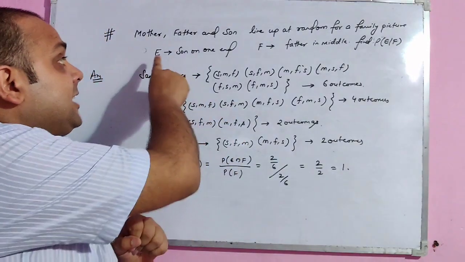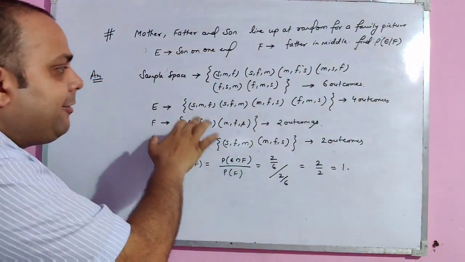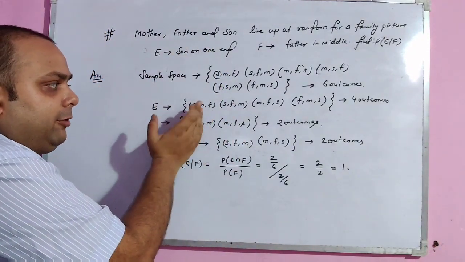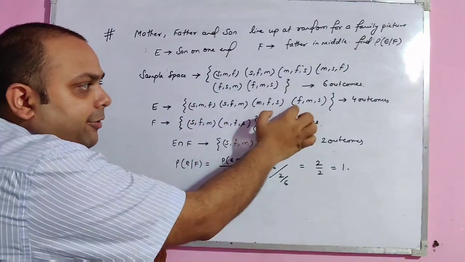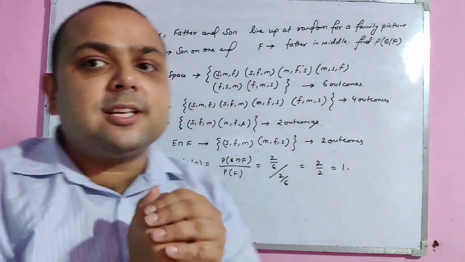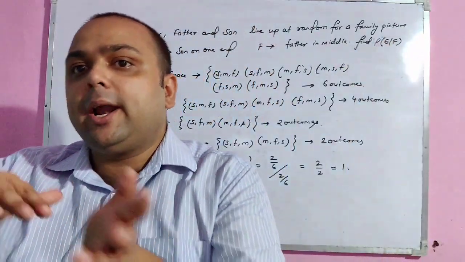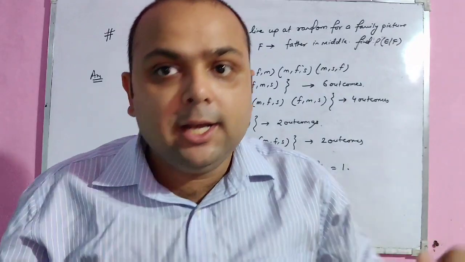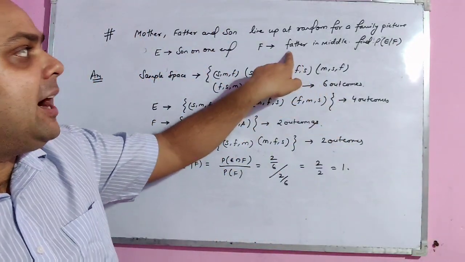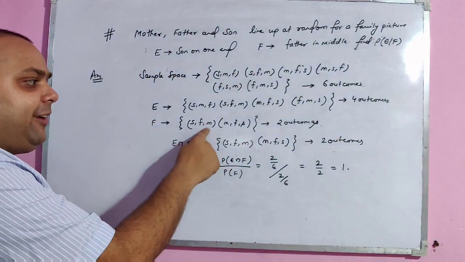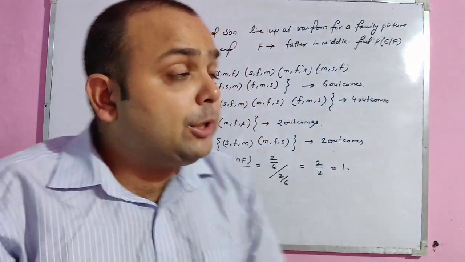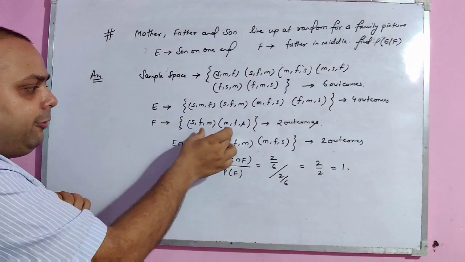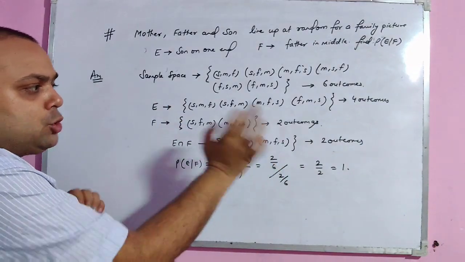Now the event E states that the son will be on one end. So I have written son, mother, father, where the son is on the left; son, father, mother; mother, father, son; father, mother, son. In all 4 cases, the son will be at the end or at the beginning, meaning on one end. So the outcomes are 4. And father in the middle: S, F, M and M, F, S. So there are 2 outcomes for the father in the middle. Now the intersection part of E and F will be only 2, these 2 values.